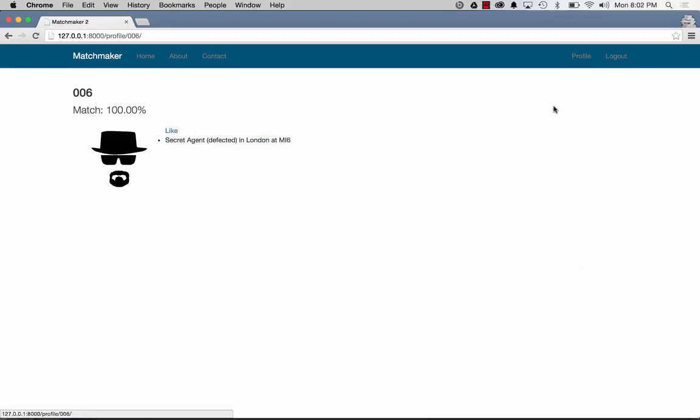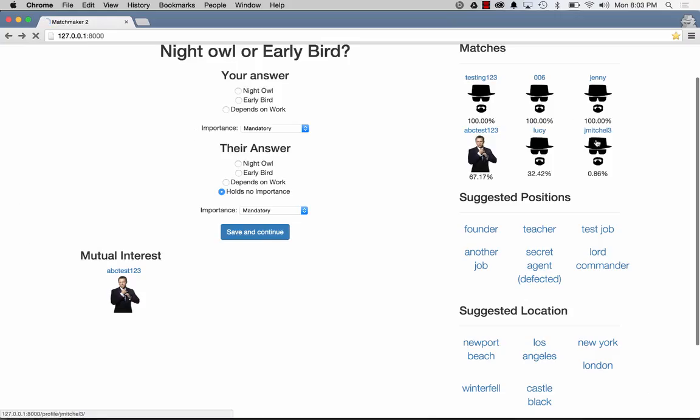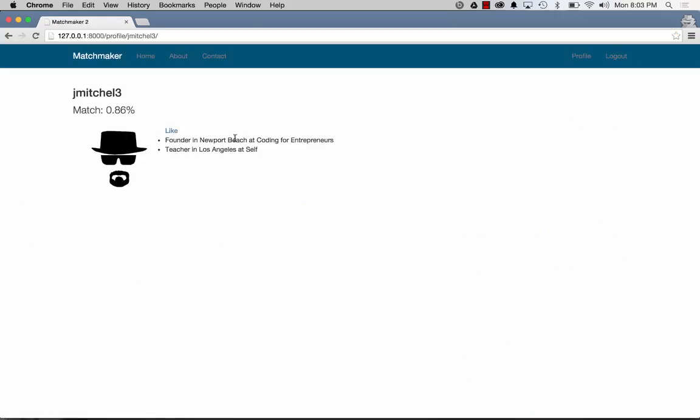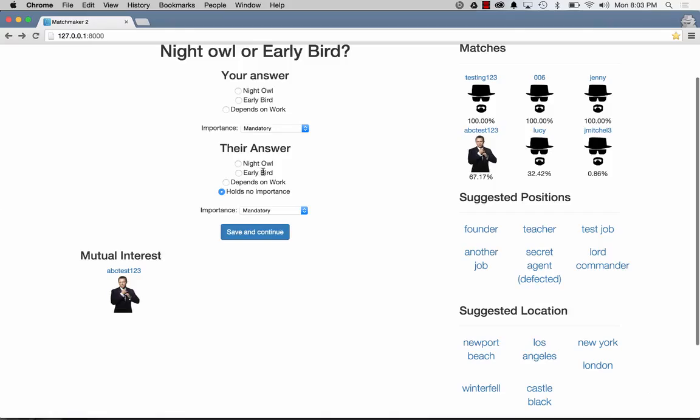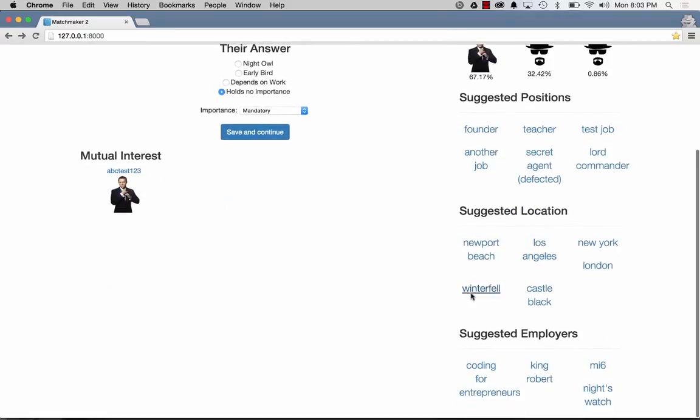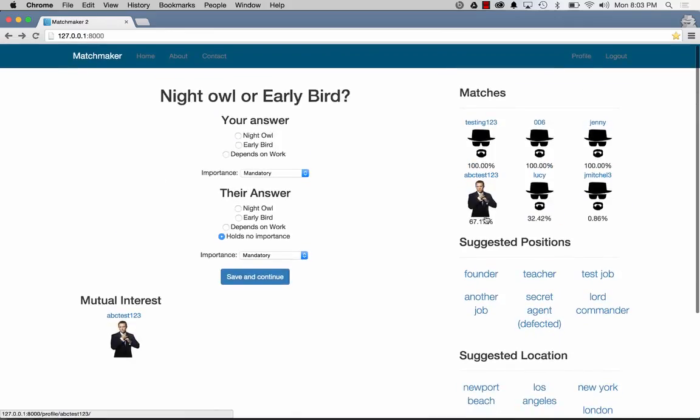So if I click on 006, he's a secret agent, or was. Lucy doesn't have any jobs. J Mitchell 3, that's the founder of Coding for Entrepreneurs, that's me, and you see all that stuff. So that's where these jobs are coming from, as well as their suggested locations. Those are coming directly from the jobs and the locations where these people worked. So this is how this matchmaker works.